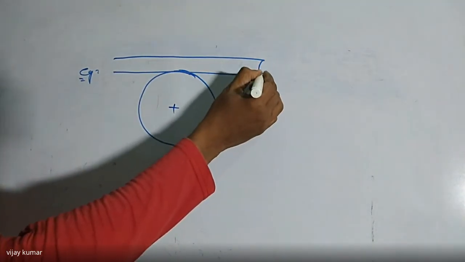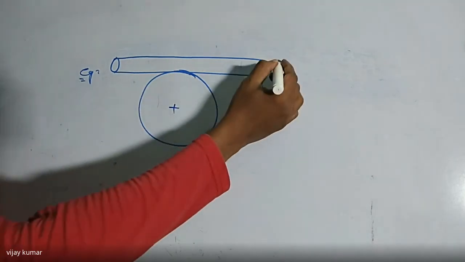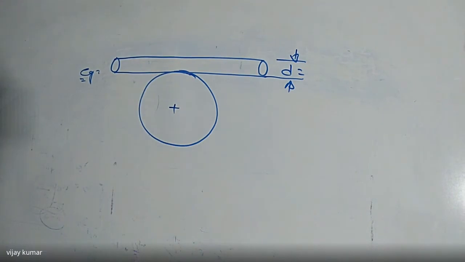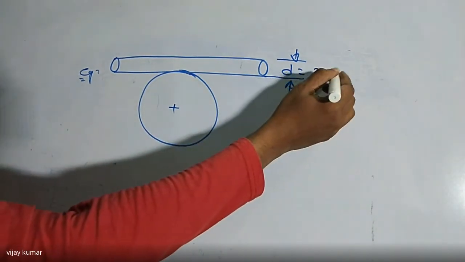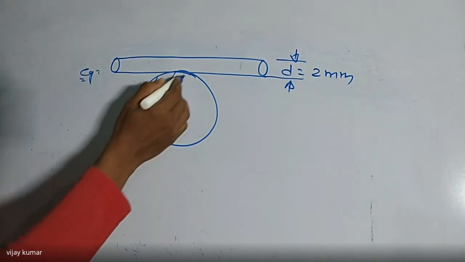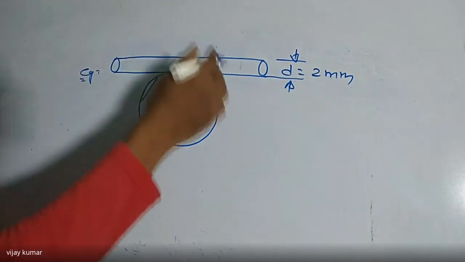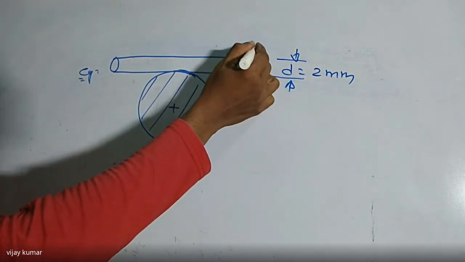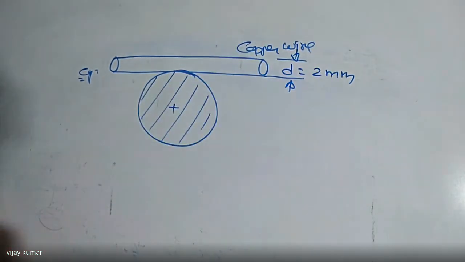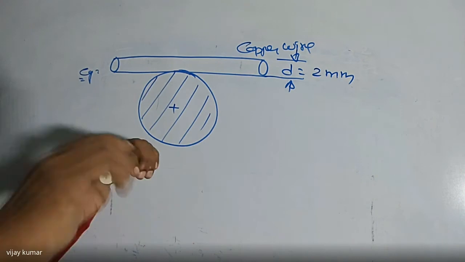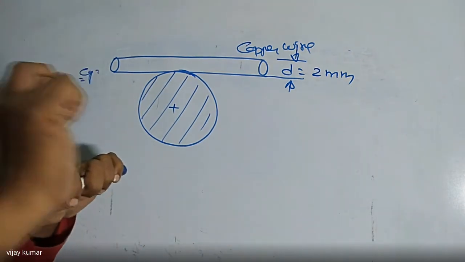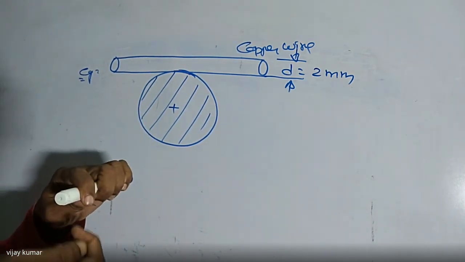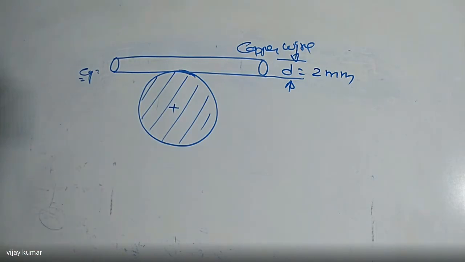This is the copper wire which is in the form of a circle and which is having a diameter equal to, for example, 2 mm. So this is the circular bar or circular rod. Over the circular bar or rod, I'm going to wind the copper wire around it. When you are winding it, the wire is under bending, so it is having some stress value.